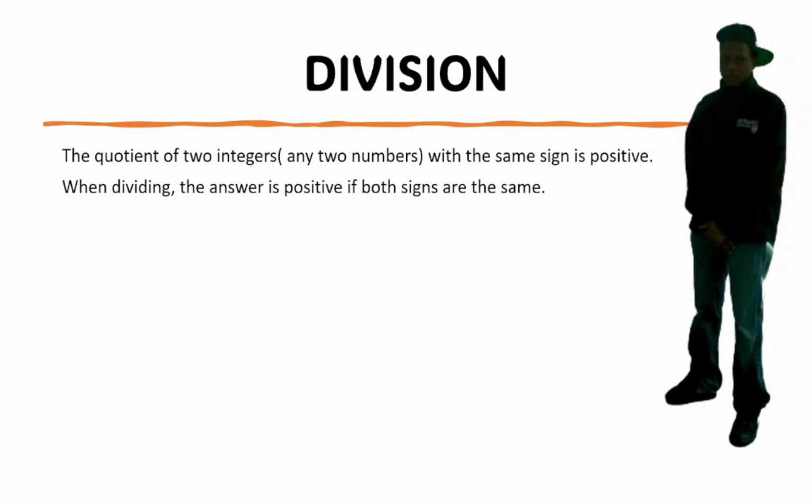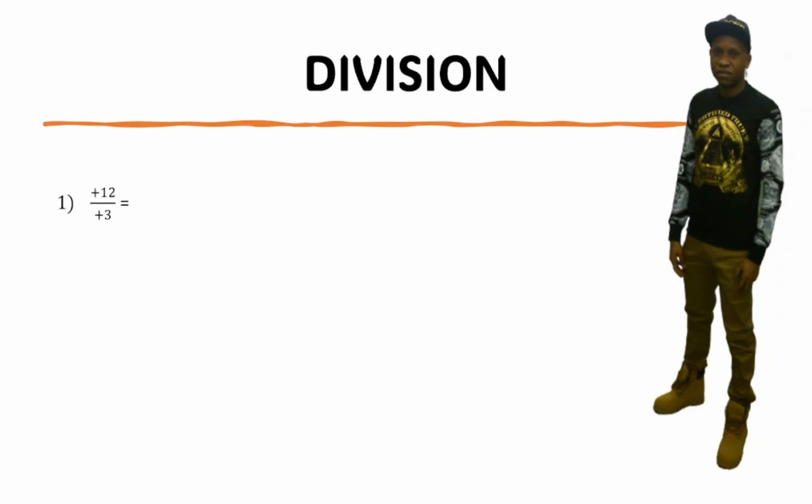So when we're dealing with the division, it's similar to multiplication when we use the sign number, okay? So when we have two positive, it gives us positive. When we have two negative, it gives us positive. When we have a negative and positive, it gives us negative, okay? So it's easy.